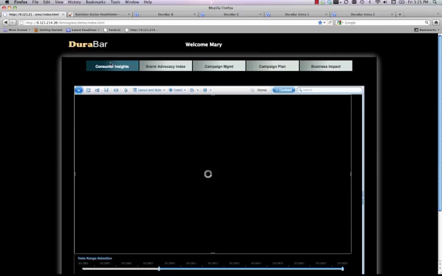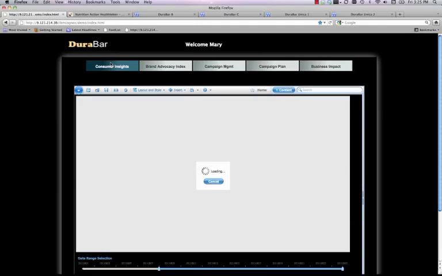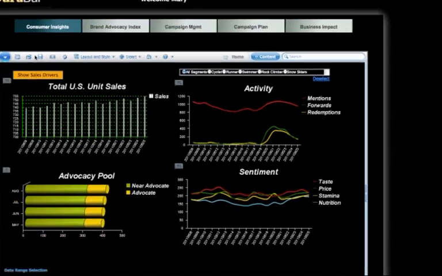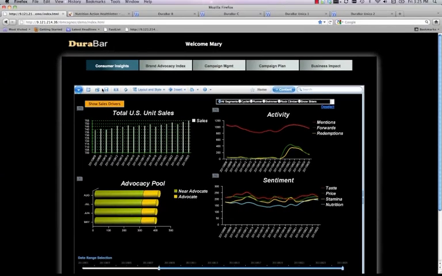After filtering by microsegment, Mary sees that activity and sentiment during the cycling campaign period are positive, confirming the success of the program. As usual, Mary is very pleased she can measure her social media marketing results with such precision. But she recognizes that unless she can correlate the improved social media metrics with positive sales outcomes, the social media improvements may not really matter.